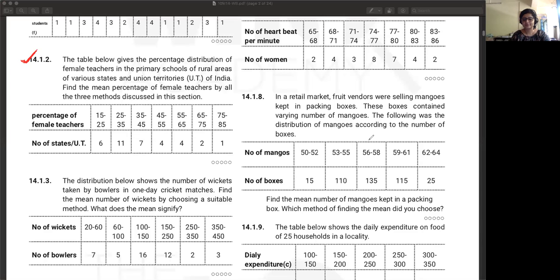Ma'am, 2 methods, right? And not the step deviation one. No, you don't have step deviation. So do this one with the direct method, and then the next problem, the second problem, you can do it with assumed mean. So for this use the direct method. With one method it should take 2 to 3 minutes.